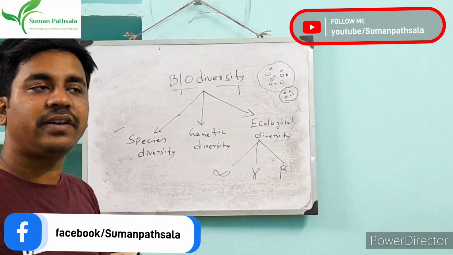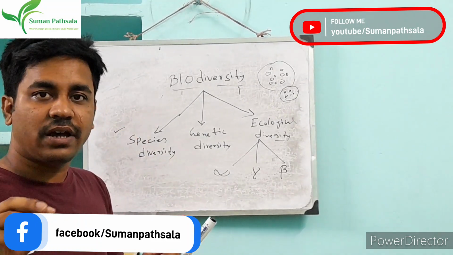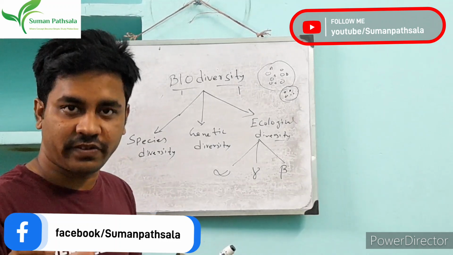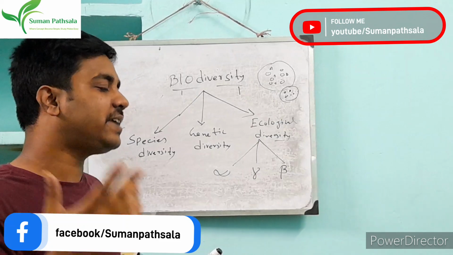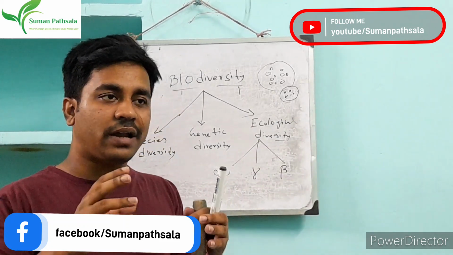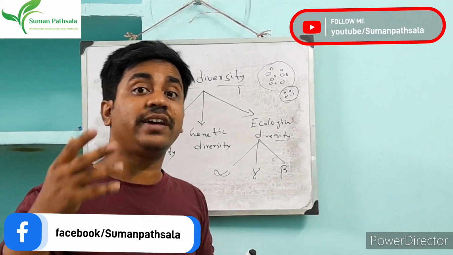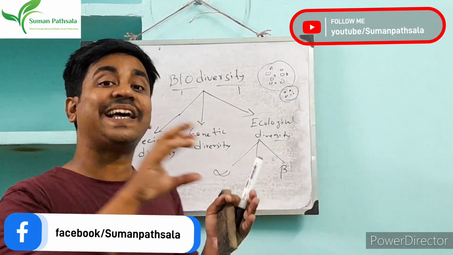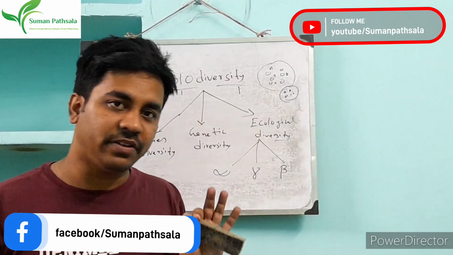Species diversity means the richness of different types of species, how different they are from one species to another. I also told you in the previous video about the taxonomic hierarchy, where I mentioned the subspecies. In this way, from the species, a subspecies is also formed. So this is species diversity.